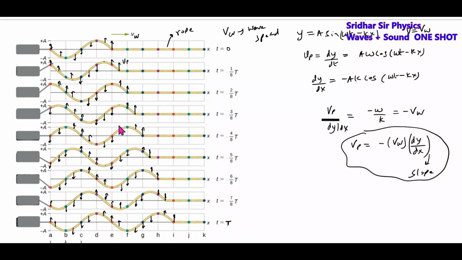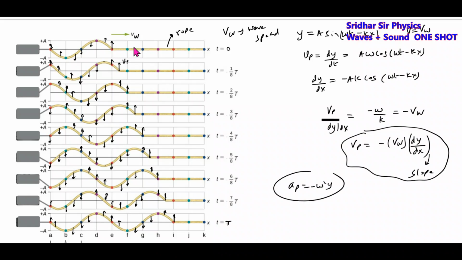Okay, like this. So points on a rope will be executing SHM. This will be one oscillation. The same point, if you check at this particular point, it has moved up, come to the upper extreme, and then moving down, comes to the mean position again moving down, and reaches the lower extreme at rest, again moving up and comes to the mean position. This will complete one oscillation.